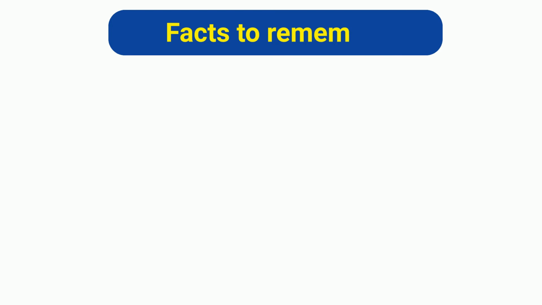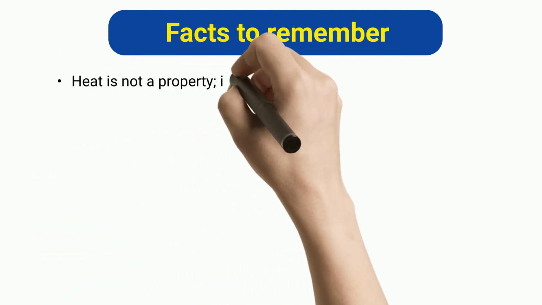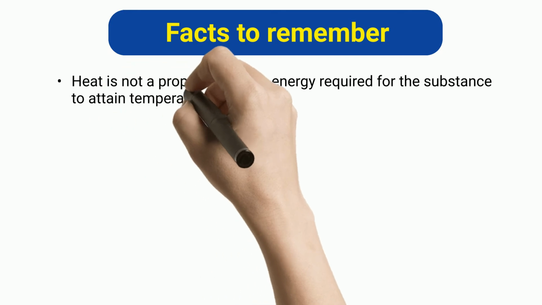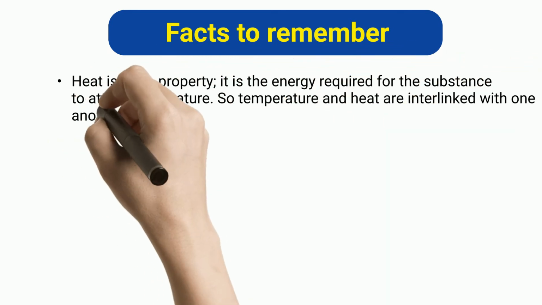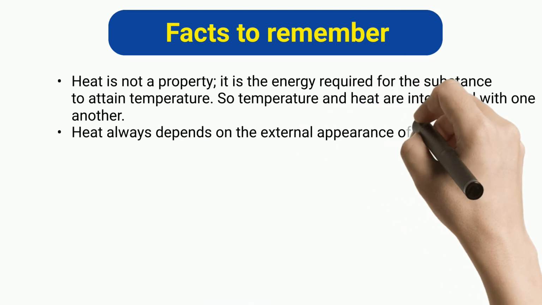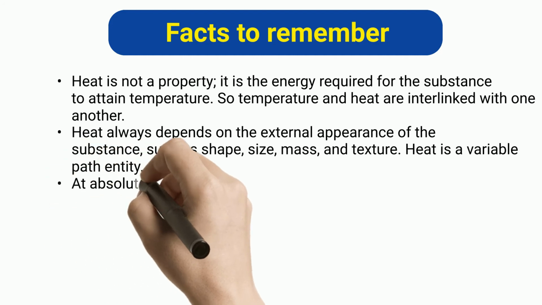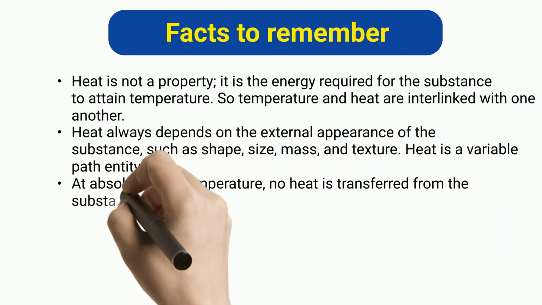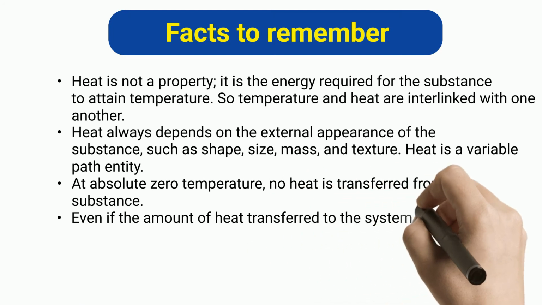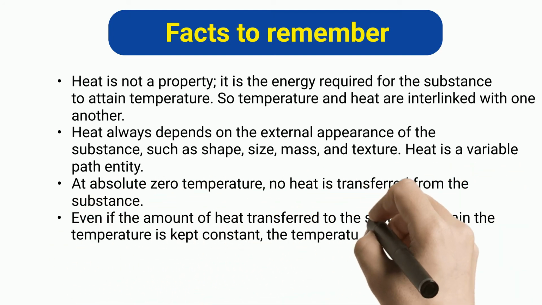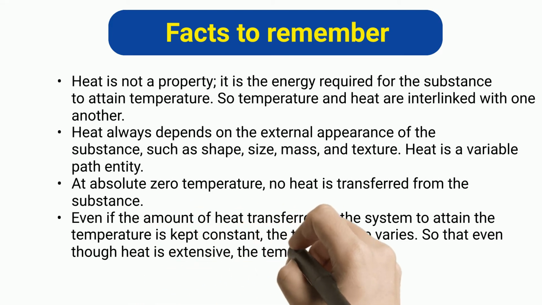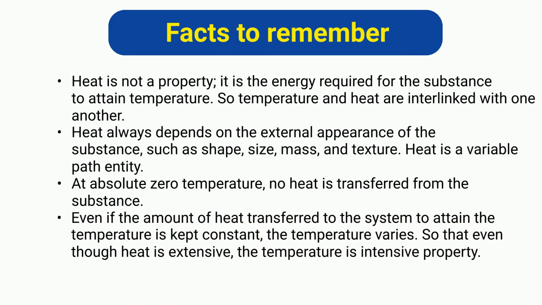Facts to remember. Heat is not a property, it is the energy required for the substance to attain temperature. So temperature and heat are interlinked with one another. Heat always depends on the external appearance of the substance, such as shape, size, mass, and texture. Heat is a variable path entity. At absolute zero temperature, no heat is transferred from the substance. Even if the amount of heat transferred to the system to attain the temperature is kept constant, the temperature varies. So even though heat is extensive, the temperature is an intensive property.